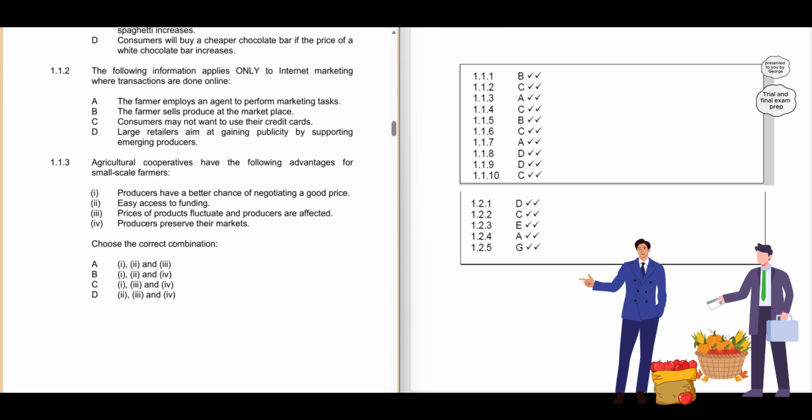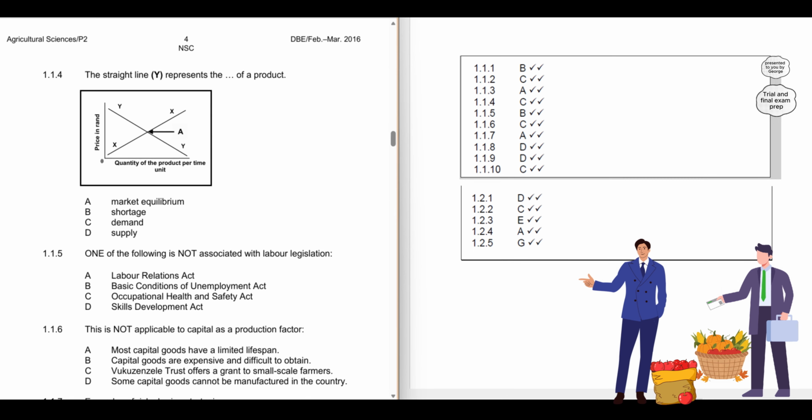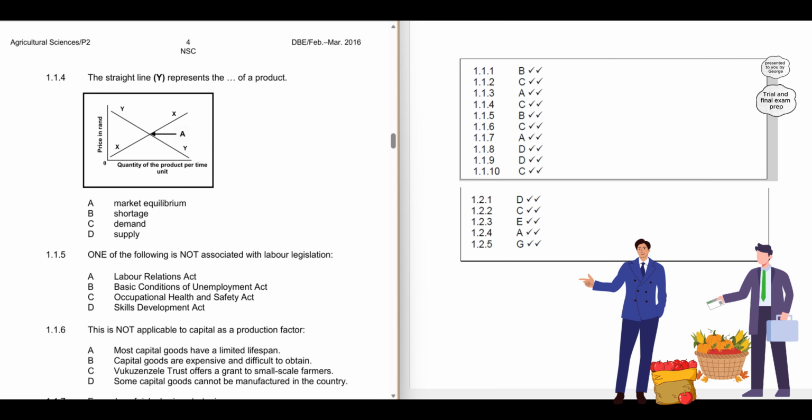1. Producers have a better chance of negotiating a good price. 2. Easy access to funding. And 3. Prices of products fluctuate and producers are affected. 1.1.4. The straight line Y represents the part of a product. A. Market equilibrium. B. Shortage. C. Demand. D. Supply. The correct answer is C.